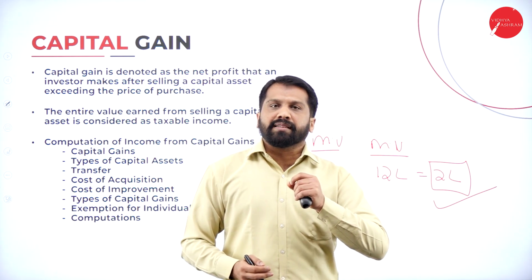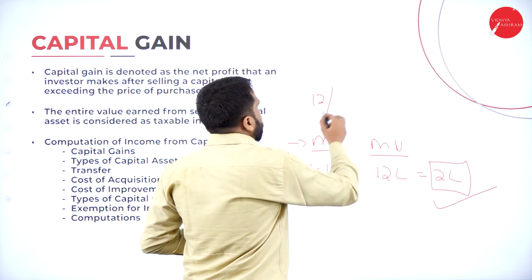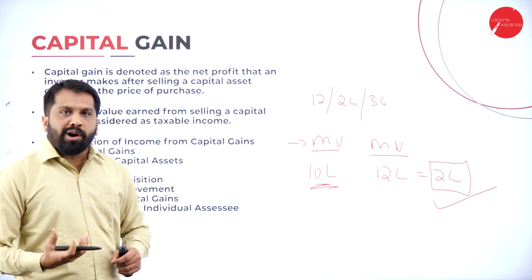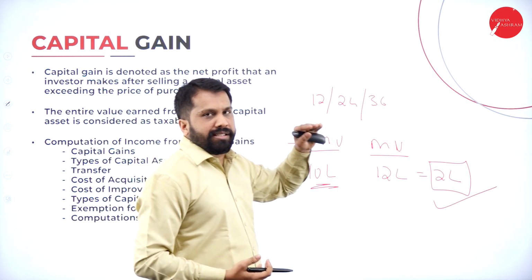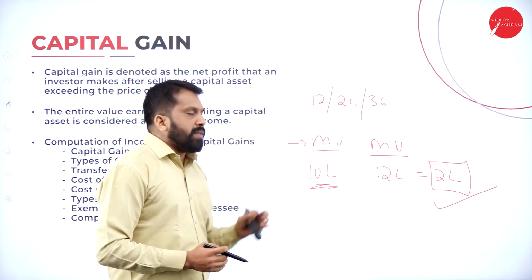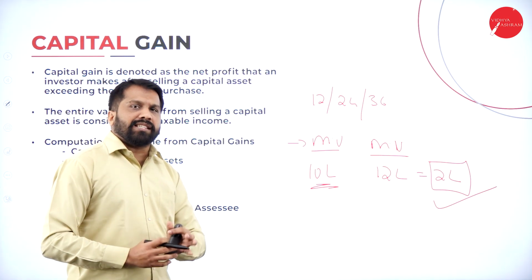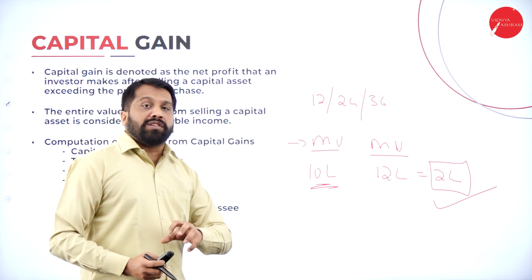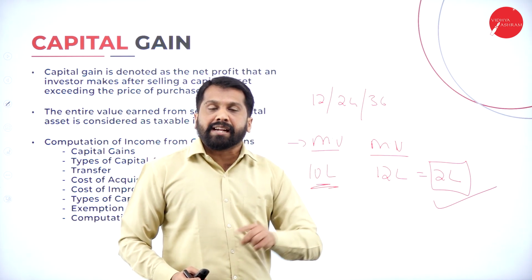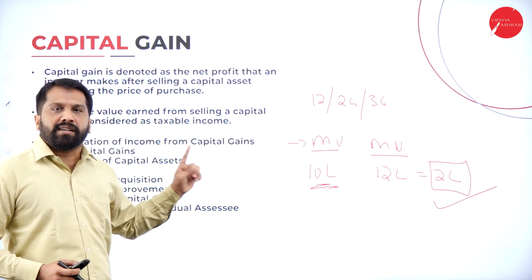In the long term or short term, we have three slabs: excess of 12 months, excess of 24 months, excess of 36 months. The holding period of 12, 24, 36. Less than 12, less than 24, less than 36, we call short term. Above 12, above 24, above 36, we call long term. Which assets come under the category of 12? Which under 24? Which under 36? We will go into detail on these while doing this particular topic.